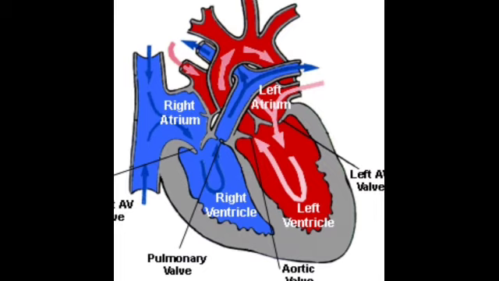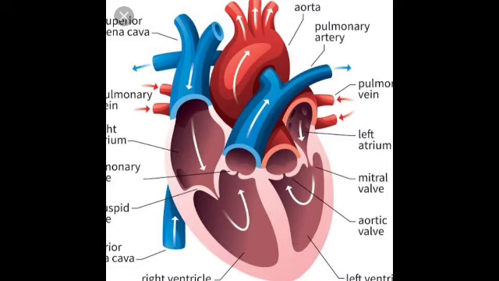The right atrioventricular valve is a tricuspid valve. The left atrioventricular valve is a bicuspid or mitral valve. The valve between the right ventricle and pulmonary trunk is the pulmonary semilunar valve. The valve between the left ventricle and the aorta is the aortic semilunar valve. When the ventricles contract, atrioventricular valves close to prevent blood from flowing back into the atria. When the ventricles relax, semilunar valves close to prevent blood from flowing back into the ventricles.